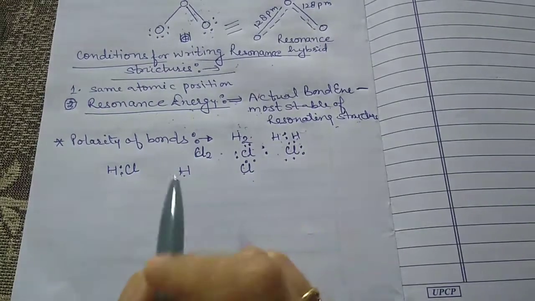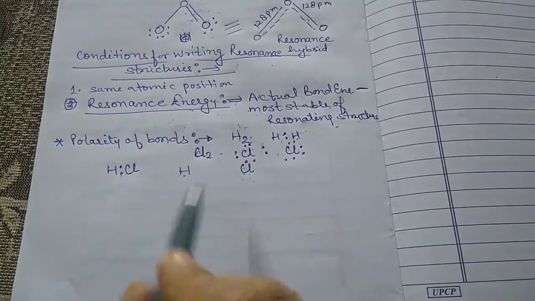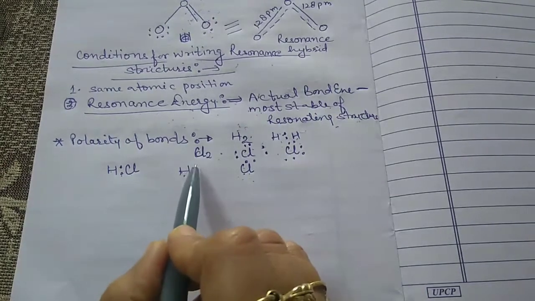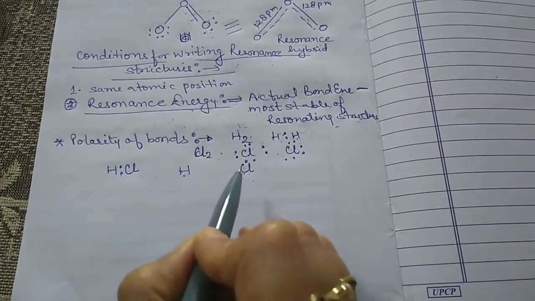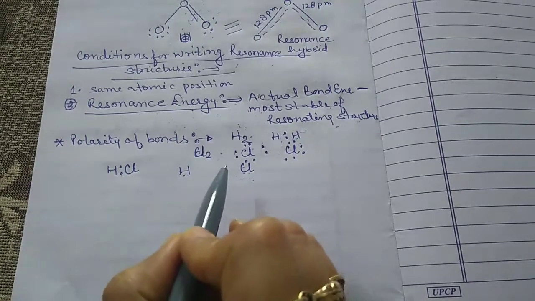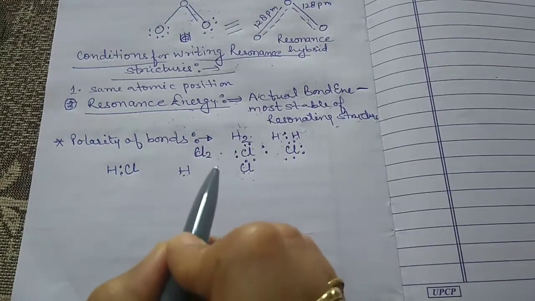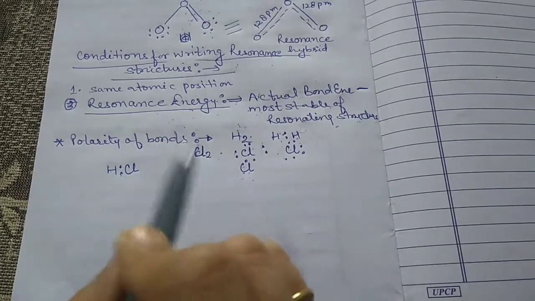So it is clear that chlorine is more electronegative in comparison to hydrogen, and we all know very well that electronegativity is the property, or the tendency, to attract the shared pair of electrons towards itself.